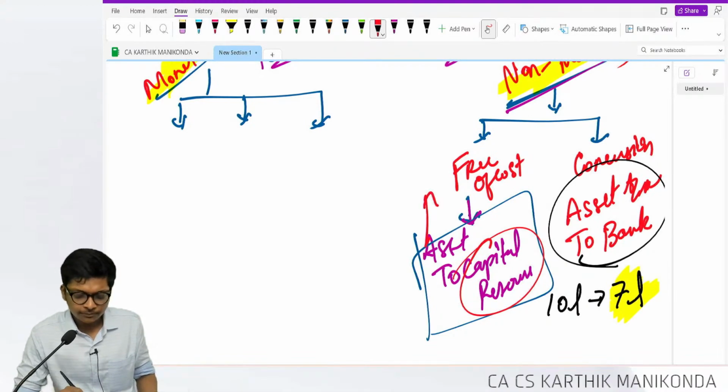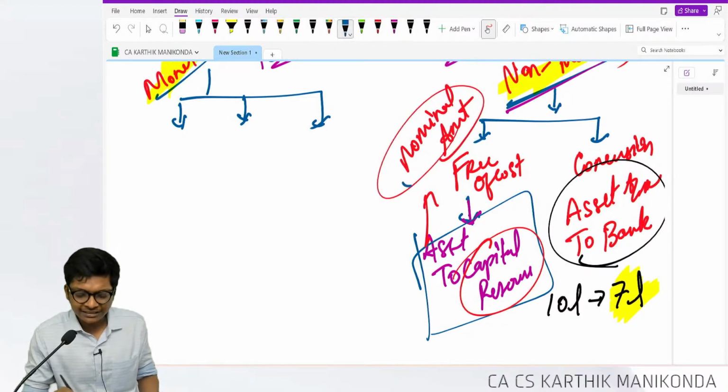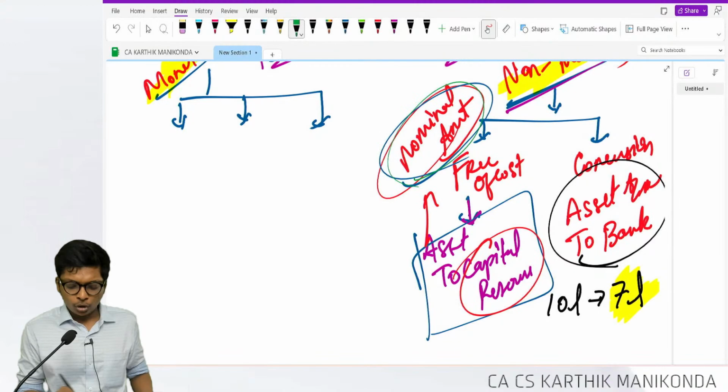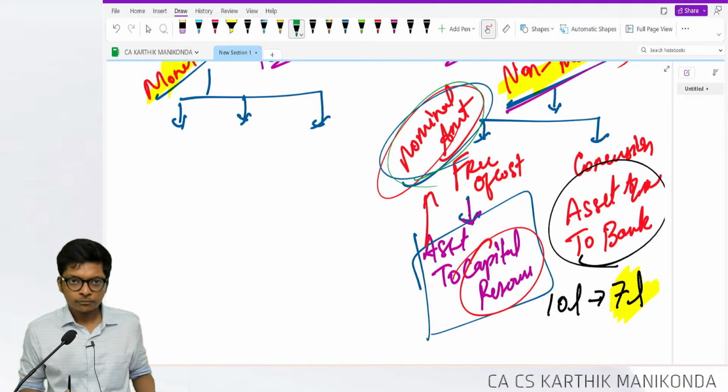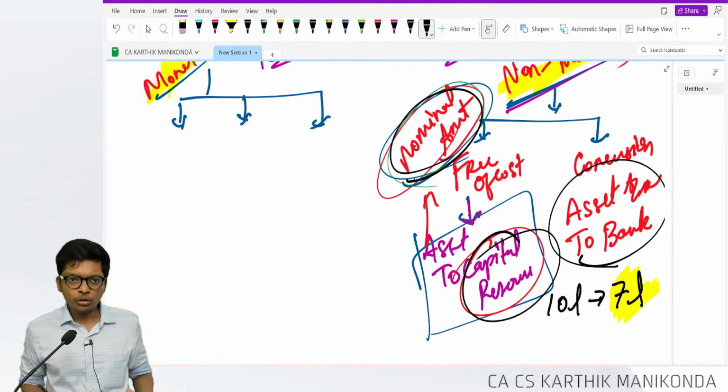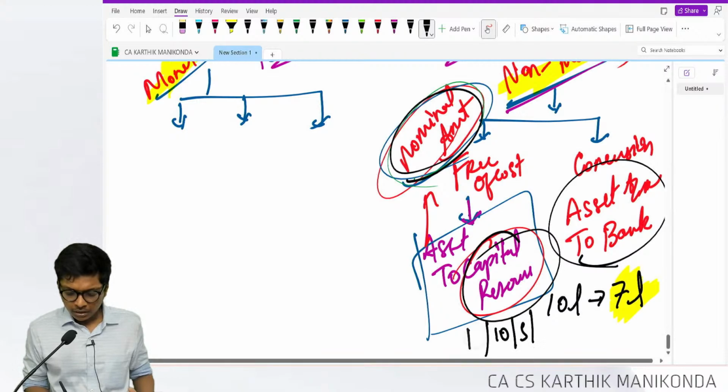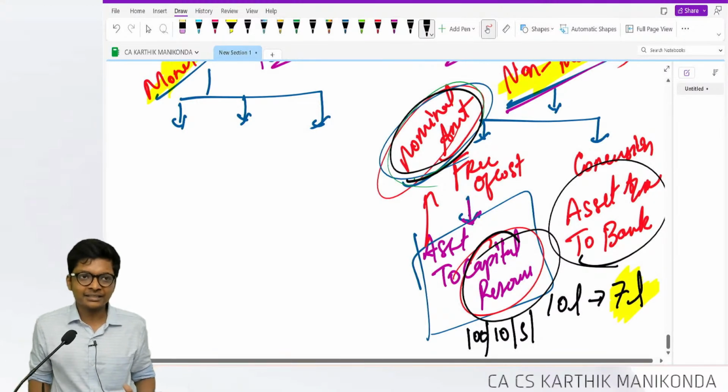They use the words nominal amount. What amount, guys? Nominal amount has to be credited. So a simple entry: asset account debit to capital reserve, at nominal amount. Capital reserve for nominal amount. Nominal amount is what? 10, 5, 100. Are you following, guys? That's about it.